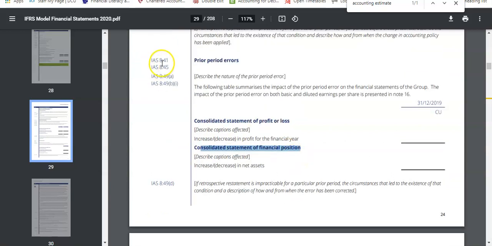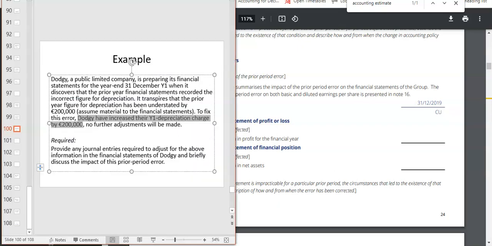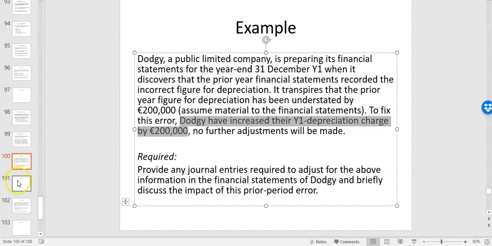And that's all coming from IAS 8, paragraphs 45 and 49. You give a detailed disclosure of the impact of any prior period error. So change in accounting policy and material prior period errors are accounted for the same. You will retrospectively adjust the prior years, which means opening retained earnings will be adjusted.